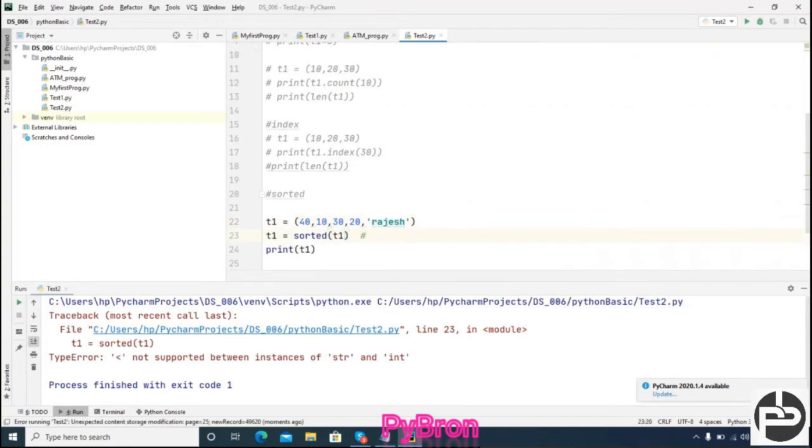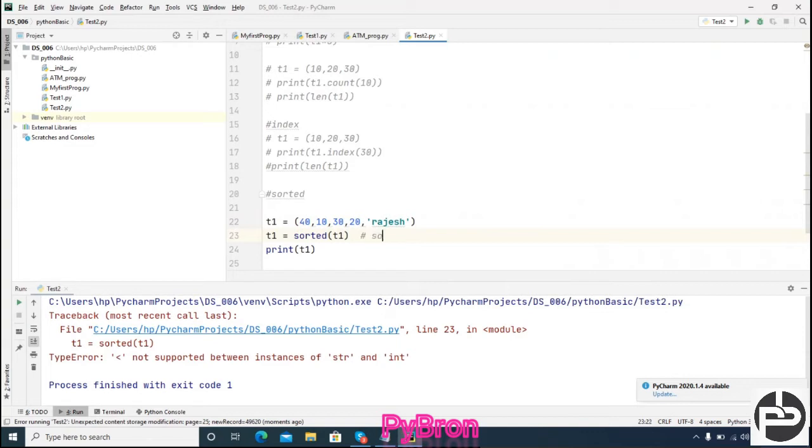Most important question in interviews. Suppose I have a tuple and I want to sort it. As you know very well, in case of tuple we can store heterogeneous data also. So if I do the sorting operation over there, will it work? No, sir, it will not work at all.